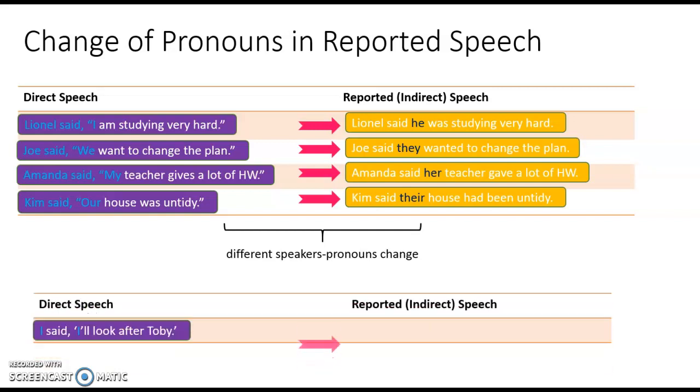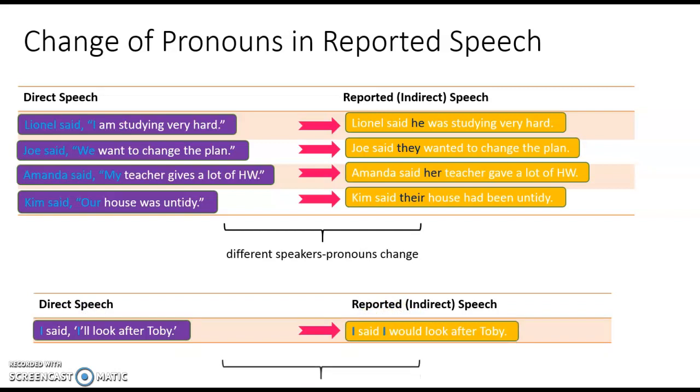In this example, however, the person who says the sentence and the person who reports it is the same. What I mean is, the speaker repeats his or her own words. Therefore, the pronoun I doesn't change.